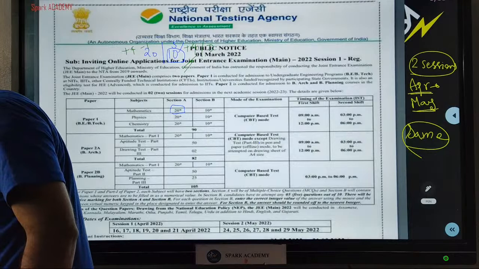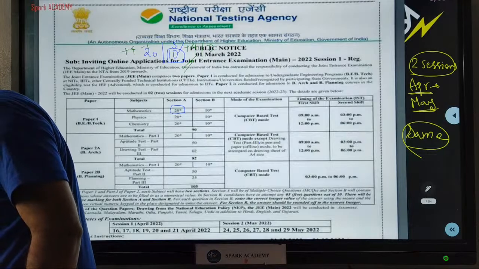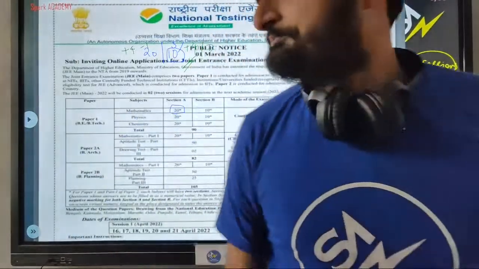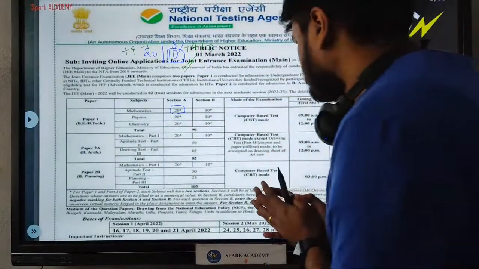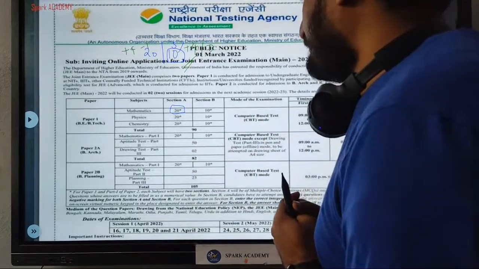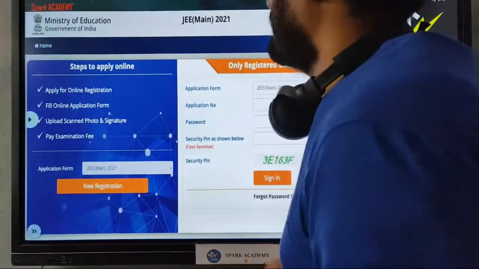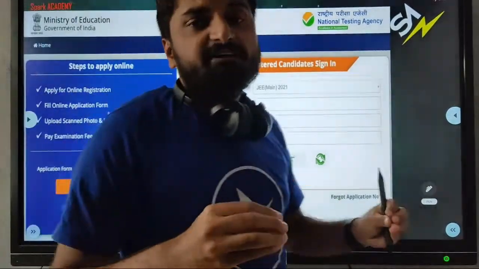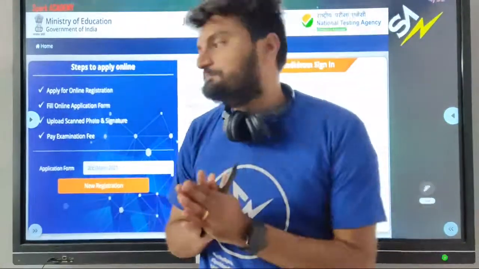Alright. So let's look at the next aspect of it. So you know the dates, you know the pattern of the paper, and now how do you apply. So now we will look at the step-by-step process for applying to JEE Mains 2022.